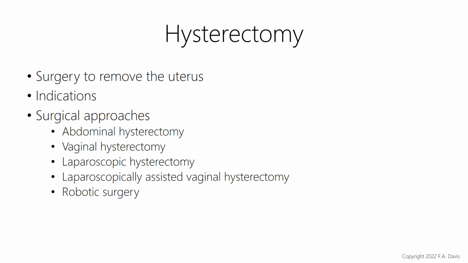You can look at page 991, the patient education box, for different surgical approaches, because it can be abdominal, it can be vaginal, it can be laparoscopic, they can do robotic. So there are different ways to do the hysterectomy depending on the patient and what's going on. So that's on page 991.